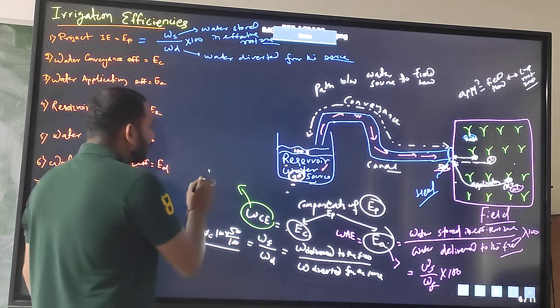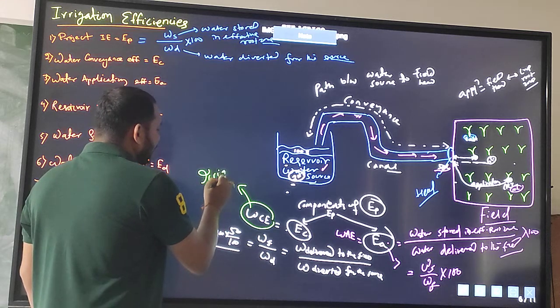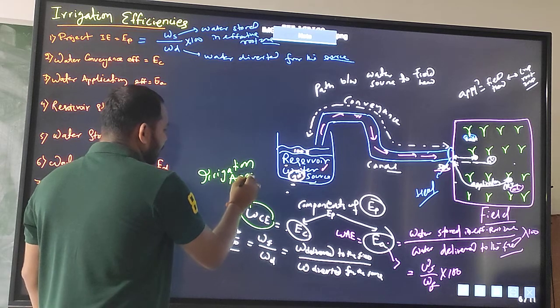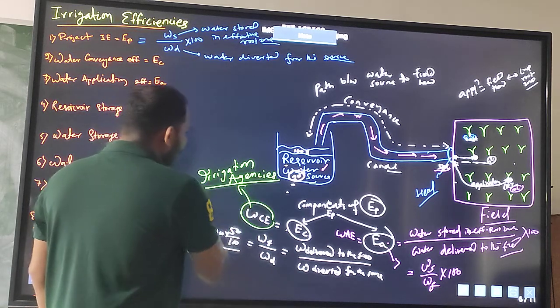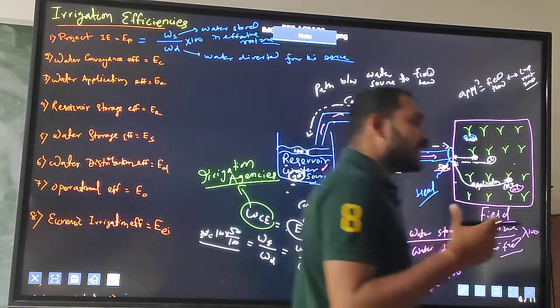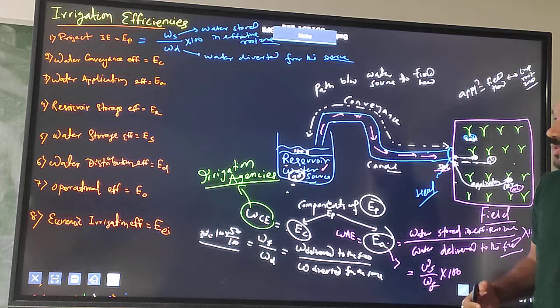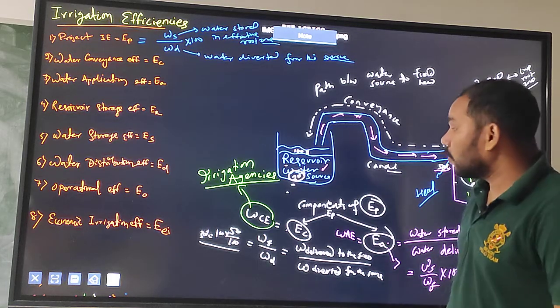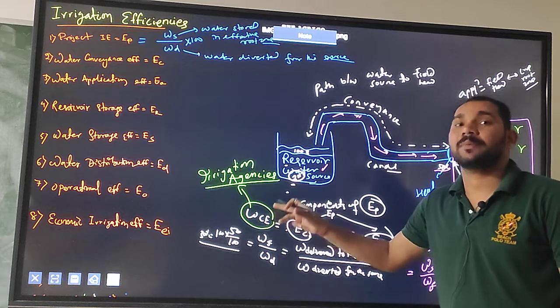It is important for irrigation agencies. The irrigation agency will find out the water conveyance efficiency.